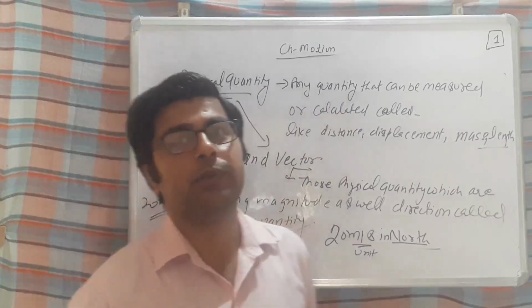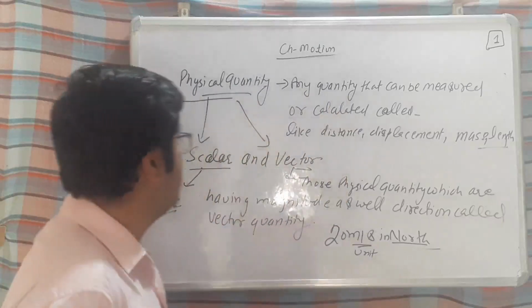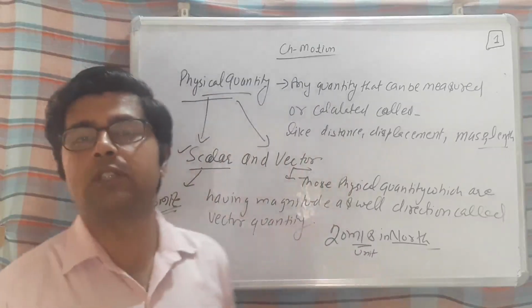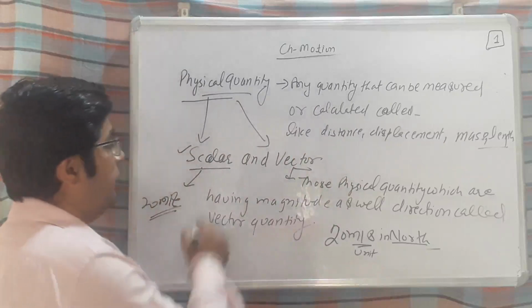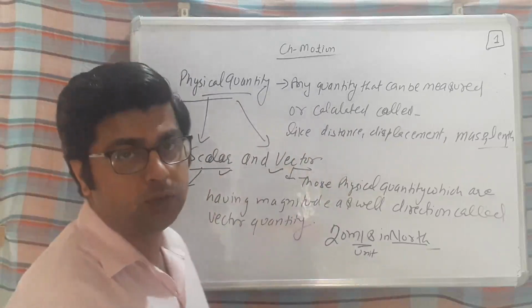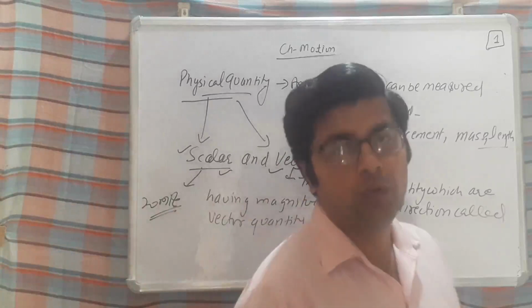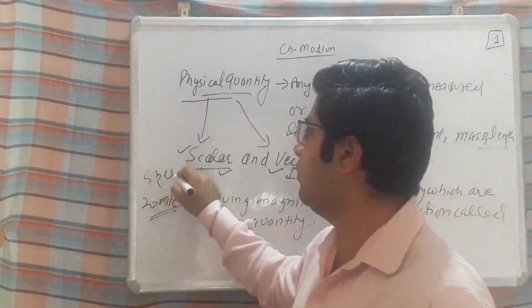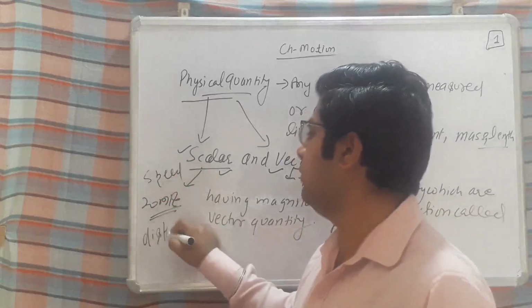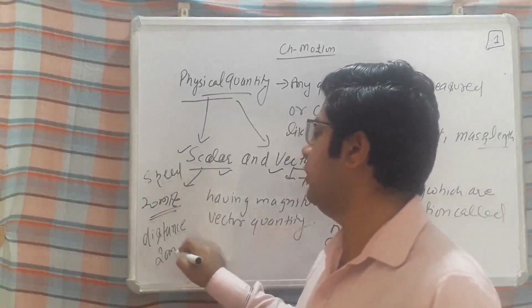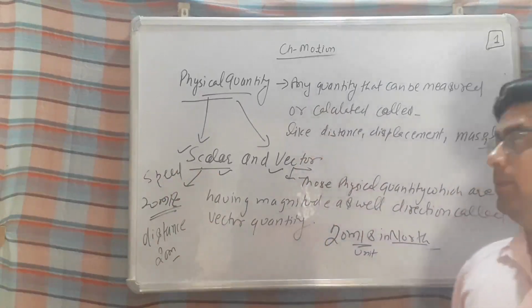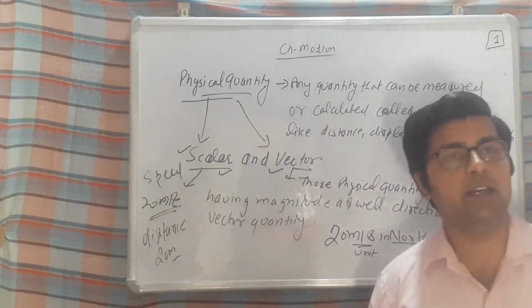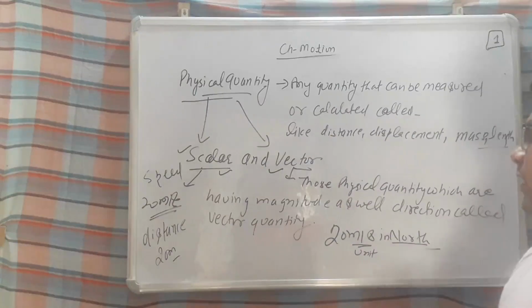ठीक है ना, जहाँ से हम किसी ऑब्जेक्ट की पोजीशन को मेजर करते हैं. And next beta, I am telling you about physical quantity. Those quantities which can be measured are known as physical quantity. And we have two categories, scalar and vector. So all those physical quantities which are having only magnitude, they are called scalar. Like you can say speed. Yes, speed is a scalar quantity. Distance is also a scalar quantity, because for distance we are writing 20 meter. Okay, and displacement, vector quantities are those which are having magnitude as well as direction. Okay, that is known as vector quantity.